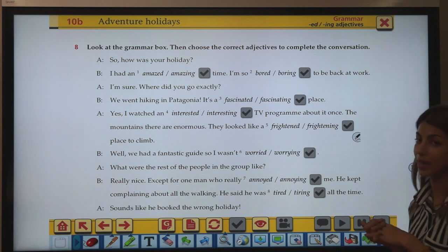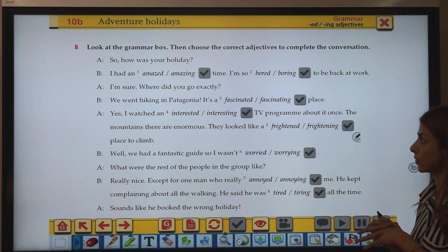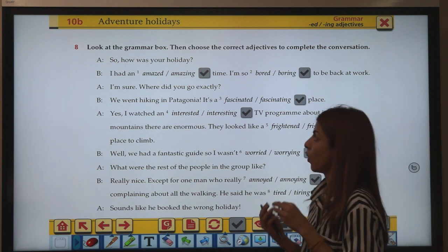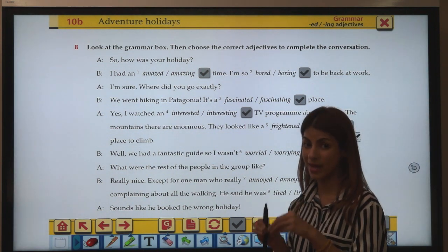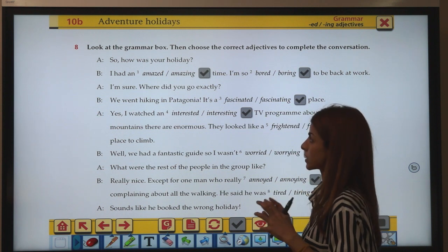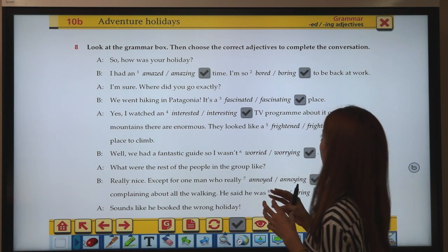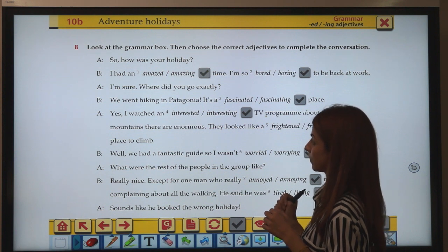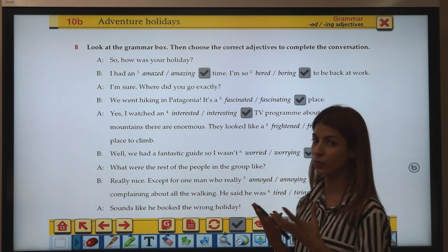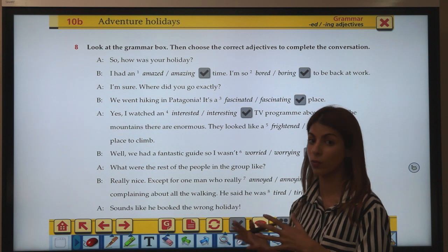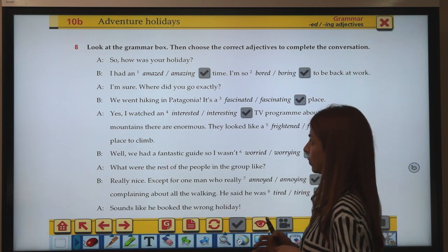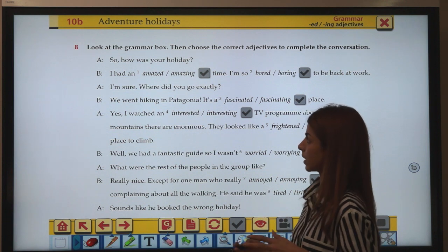So to be able to do this you have to understand what word, what noun in the sentence does that adjective modify. Okay, so this is in a form of conversation. Let's have a look at each one of them. I'll do one or two with you first, and then I'll leave the rest for you to do on your own. So how was your holiday?